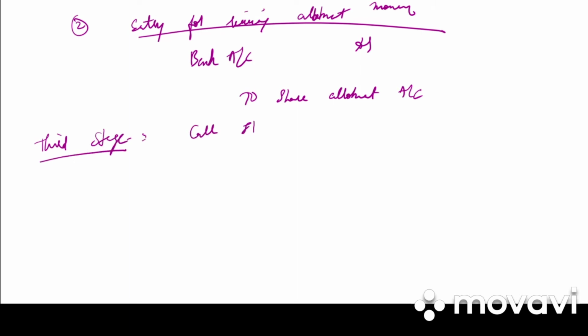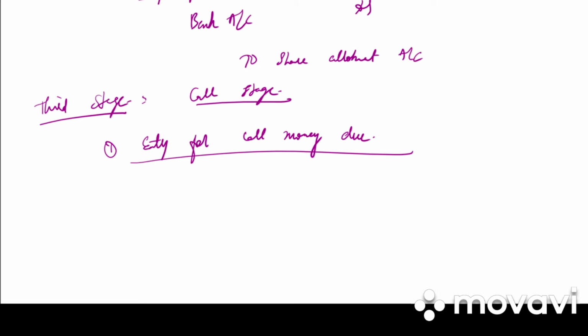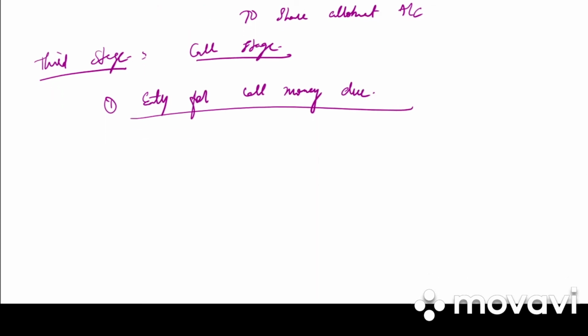Next we have third stage, that is the call stage. Under that first entry, entry for call money due. So if they have given us first call, it will be share first call account to share capital. If they have given us second call as well, so second call account to share capital. Third and final call to share capital. So it will be share first, second or final call account debited to share capital account.